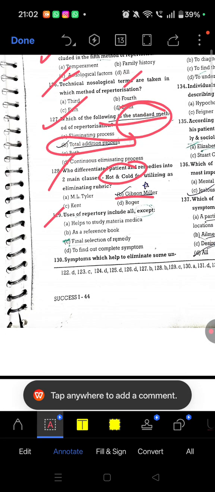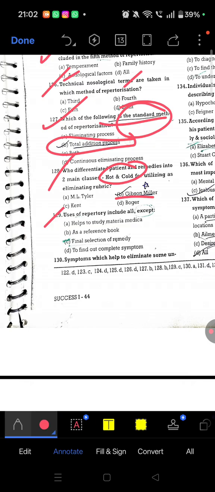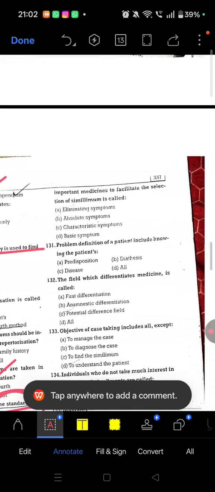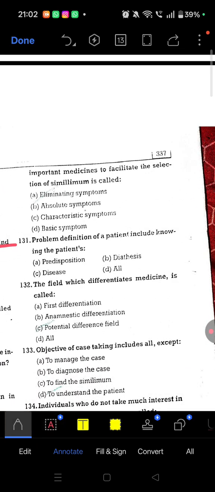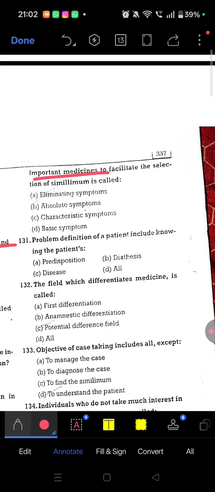129. Uses of repertory include all except. The use of repertory includes all except that it is not used for final selection of the remedy. Question 130. Symptoms which help to eliminate some important medicines to facilitate, so which help to eliminate only. You should know the answer: eliminating symptom.